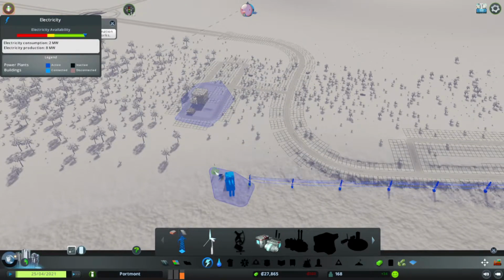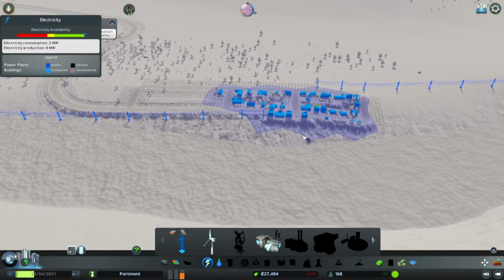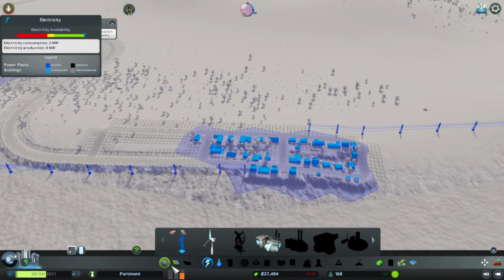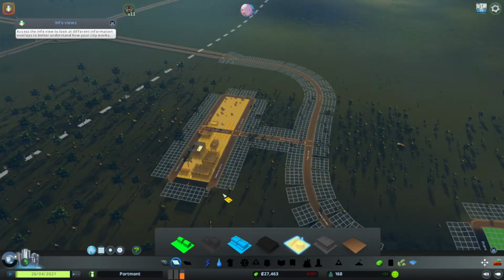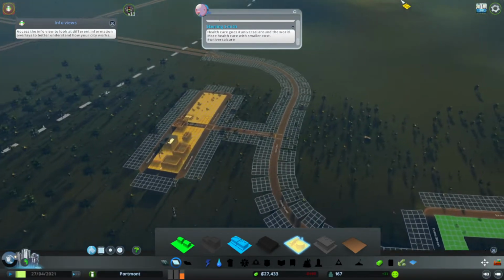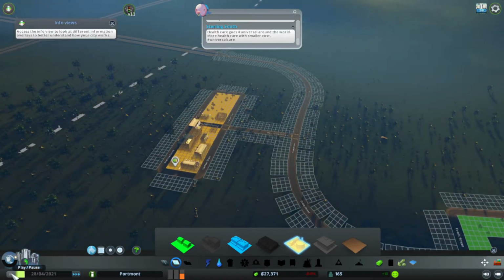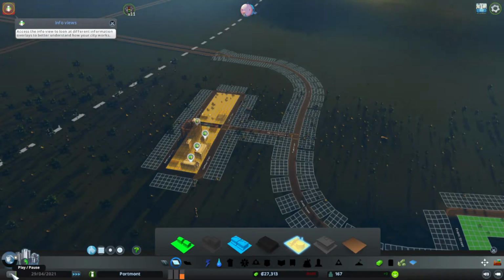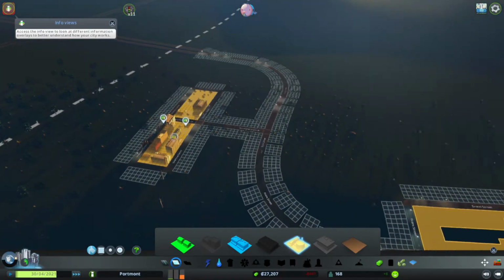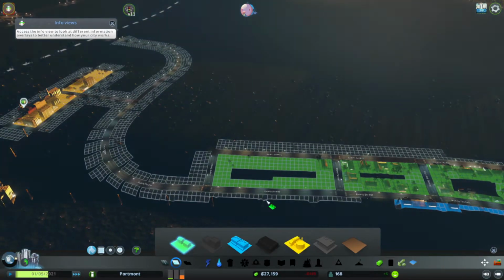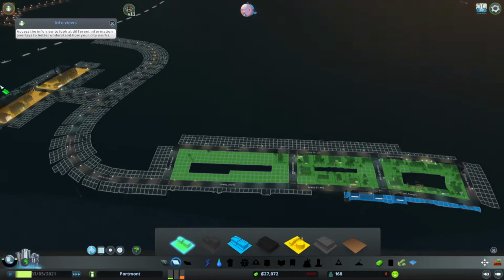We need to get our electricity over here. Perfect. Alright, so that should start to see factories going up, which means that this will start going down as well. So I'm going to speed it up a little bit. You're seeing the orange start to go down, and then the green starting to go up again. Fortunately, I've already got some green or housing zoned in, so that'll just start to fill in as needed.